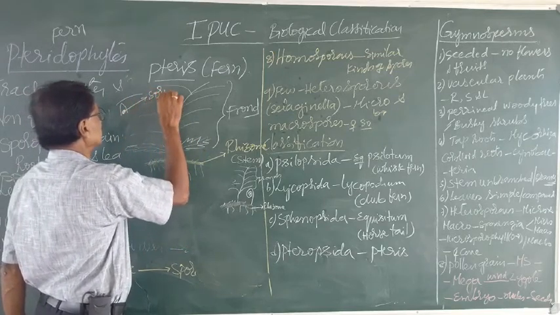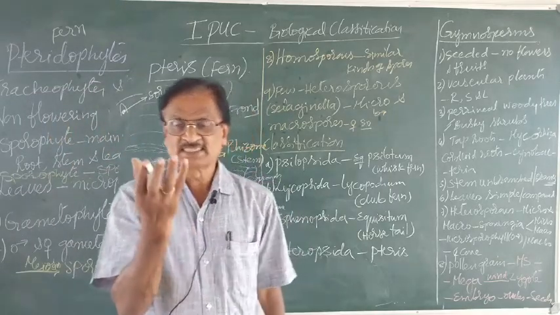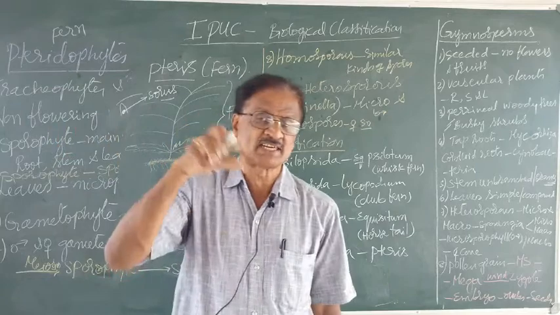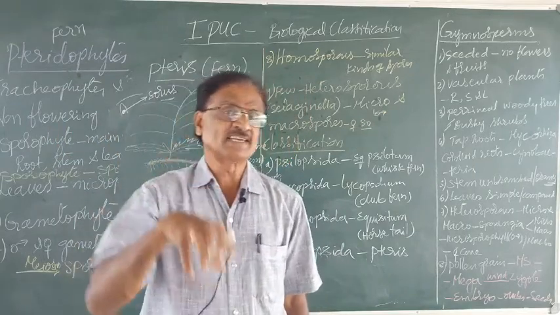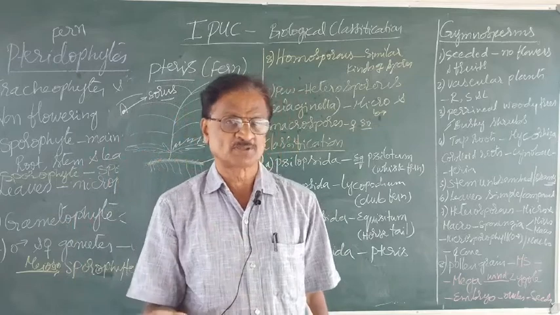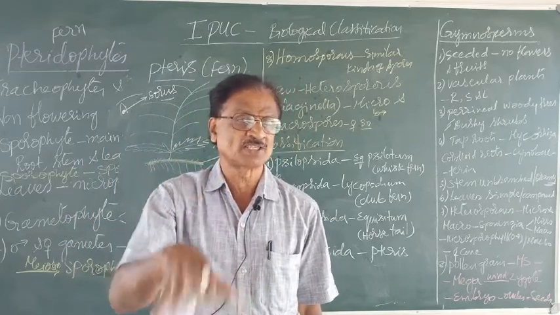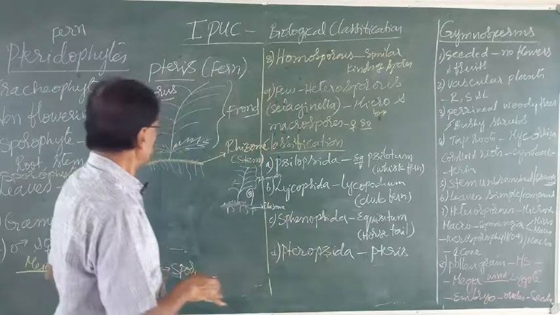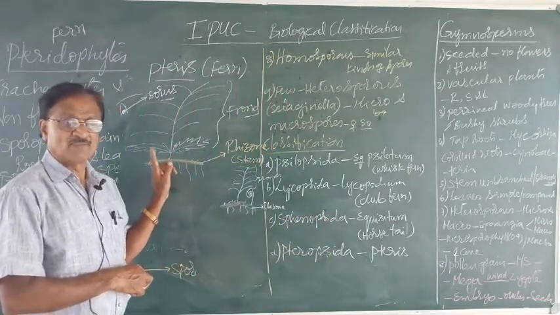Singular term is sorus. Sorus is the bag-like structure which contains sporangia. Sporangia contain the spores. Spores are asexual reproductive bodies. So this is the structure of a fern.